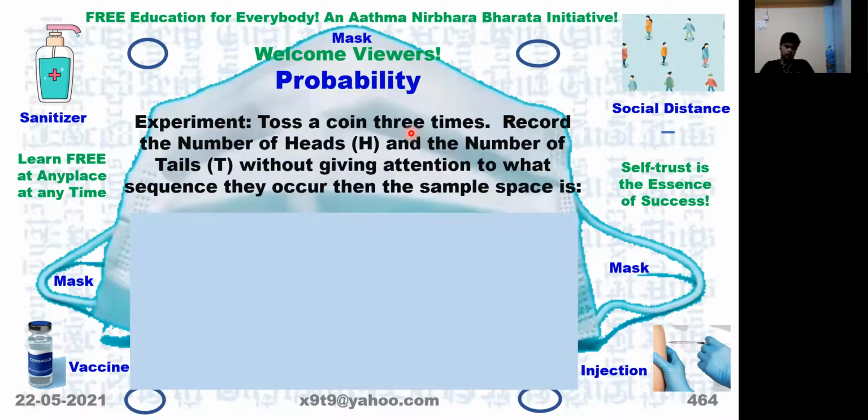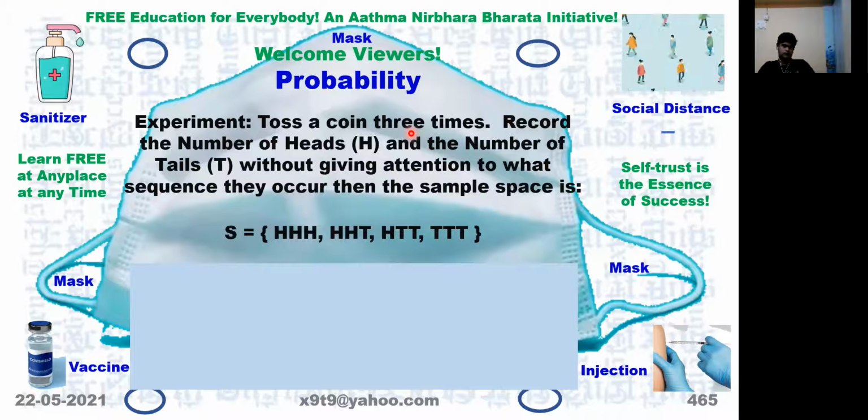So only 4 varieties will come because we are not considering the sequence or order in which the H and T are appearing when the experiment is repeated a large number of times. So the sample space for this one will become only 4. So either 3H, or 2H and 1T, 1H and 2T, or 3 T's.